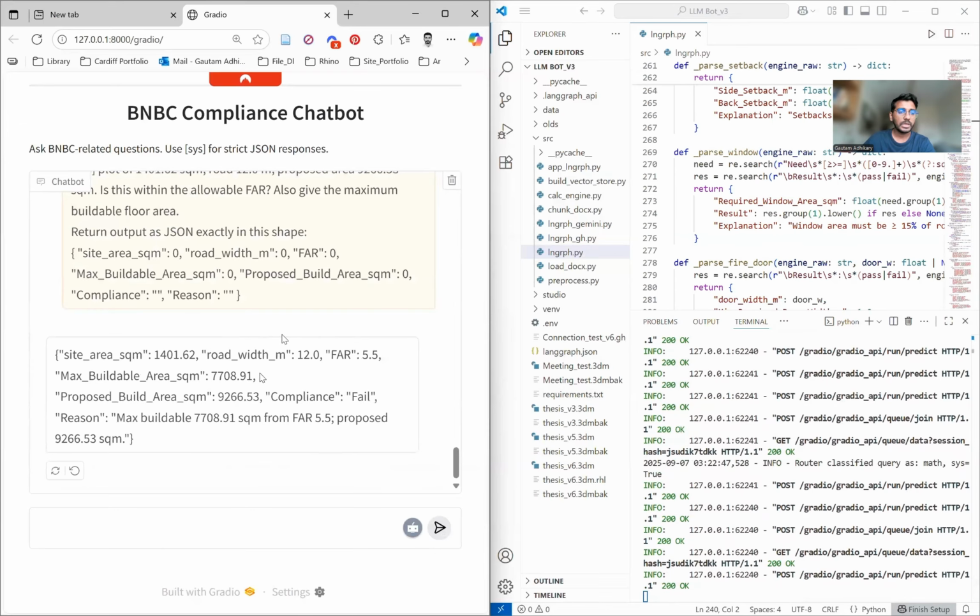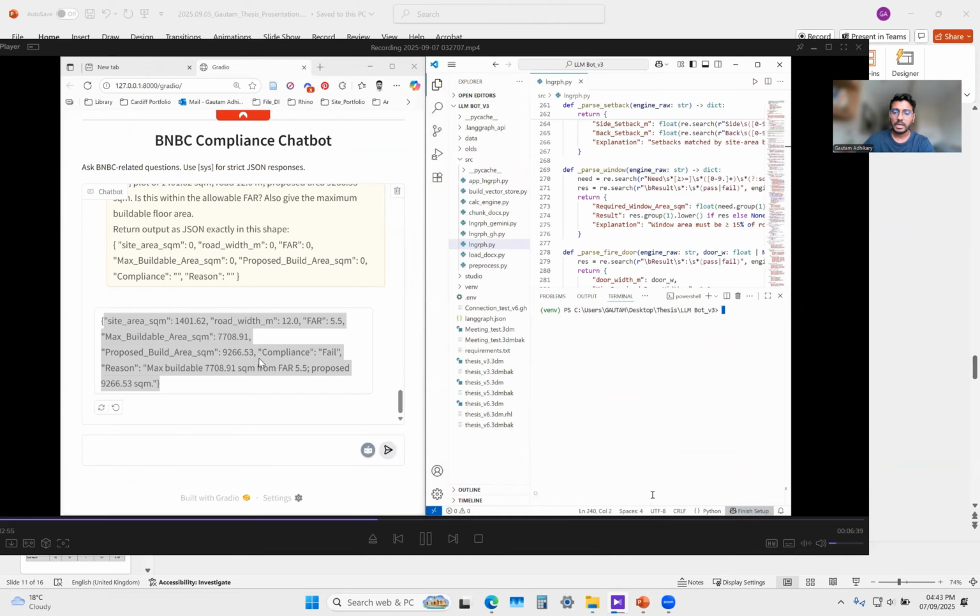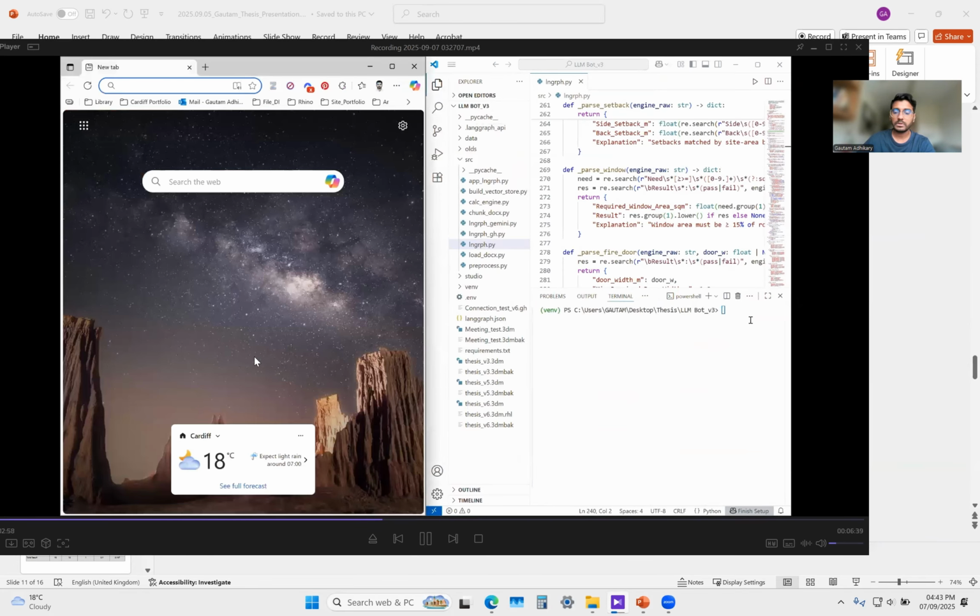You can see that when I put in the sys queries, I get an instantaneous answer, and it also gives a compliance failed result and explains the reason behind it. I am closing this part. I am closing the chatbot. Let's try the Grasshopper Rhino route.